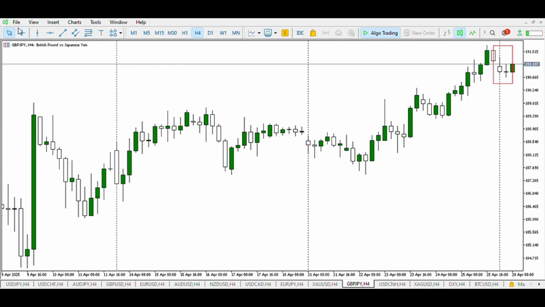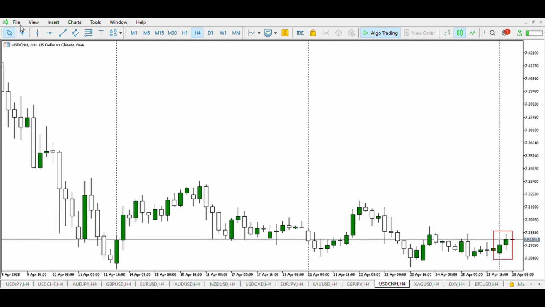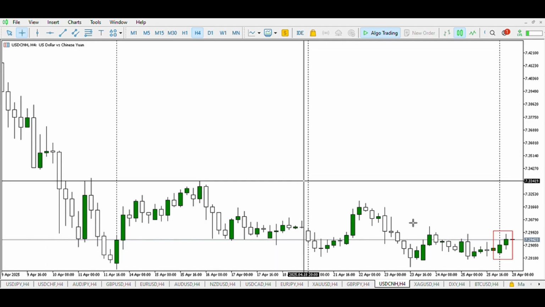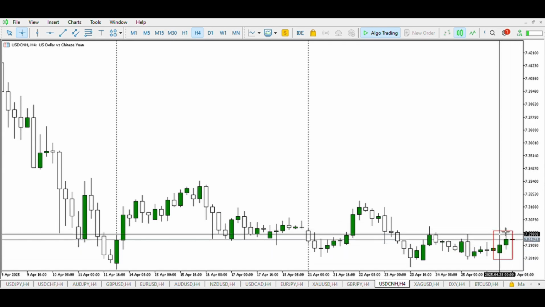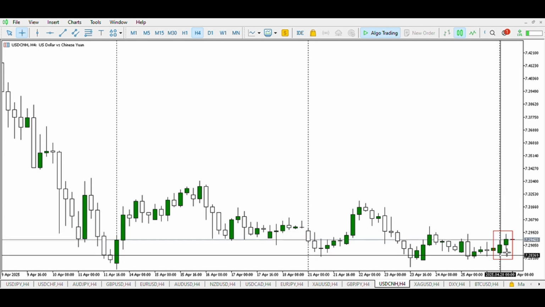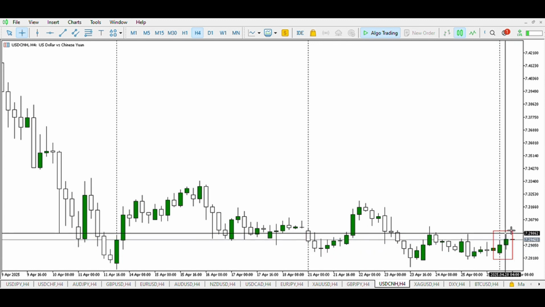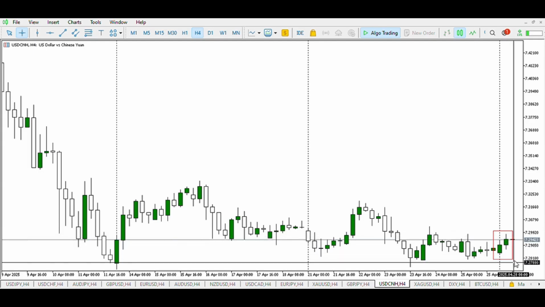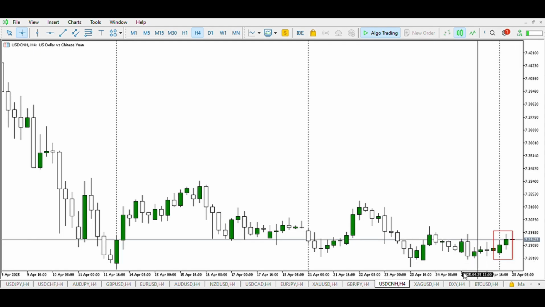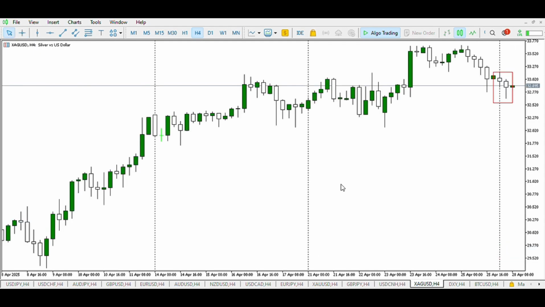On GJ, we can see an indecision candle here, so we make no conclusion on this pair. On USD CNH at the opening, we can see a bullish candle here, and in the second half you can see a bullish candle. You can see the buyers are attempting to maintain their gains. However, we expect a buy side liquidity for a sell, so we expect the high of the day to be raided, inducing more buyers and price to close down as a bearish candle, with one or two candles breaking the low of the day and riding further down. Then we can conclude that the US dollar will weaken against the CNH.